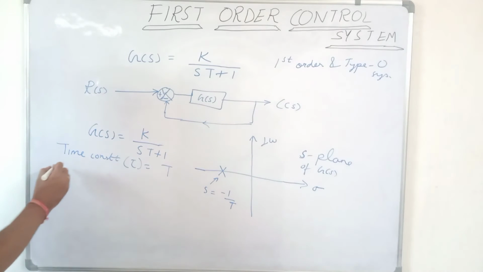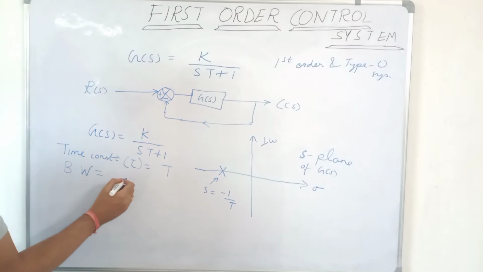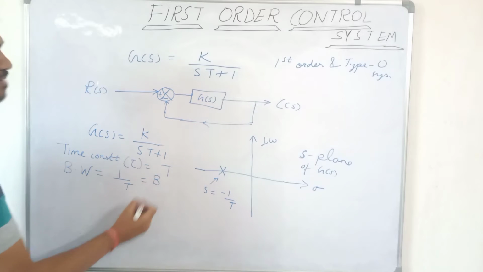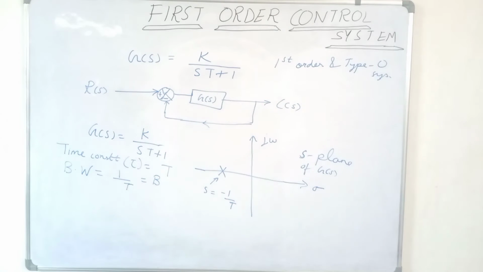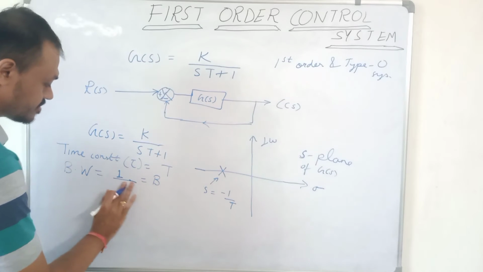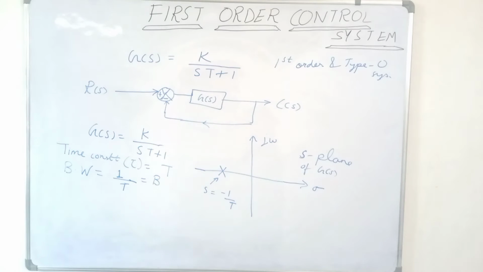And bandwidth is 1 upon time constant. So bandwidth will be equal to 1 upon T. Let the bandwidth be represented by capital B. So the bandwidth of this open loop system is 1 upon T, and I am writing that 1 upon T is equal to B. So for the open loop system, the time constant is T and the bandwidth is B.